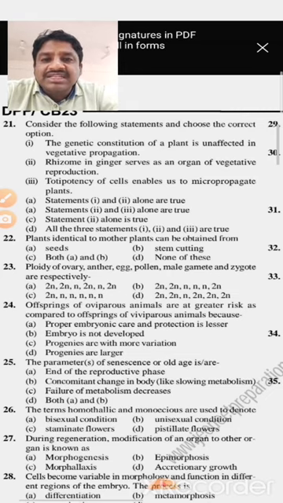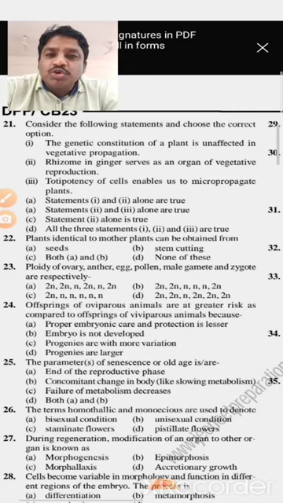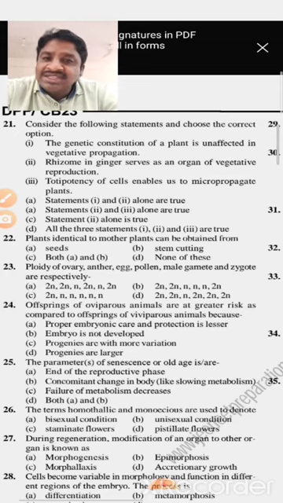Next, the second one, rhizome. Rhizome is the example. Ginger is given here. It serves as an organ of vegetative reproduction. The rhizome is an underground stem modification. The production of a new plant through vegetative propagation is also right, and this is also a right statement.